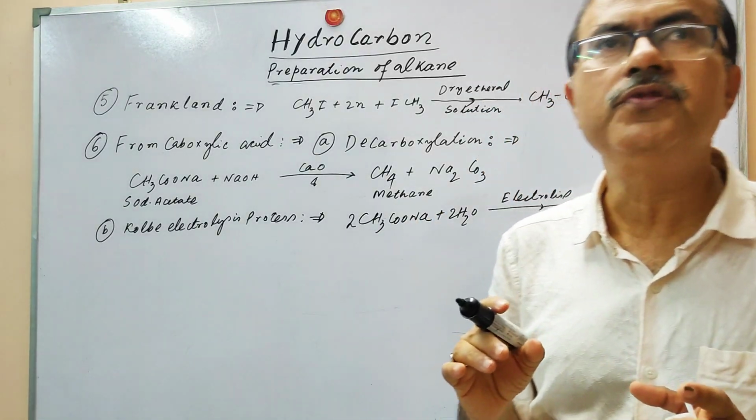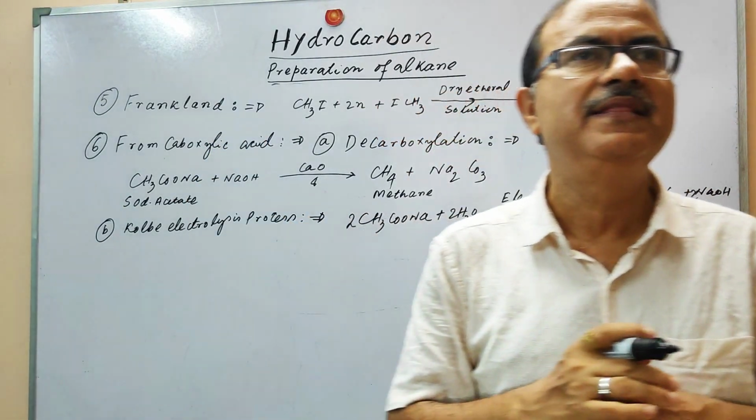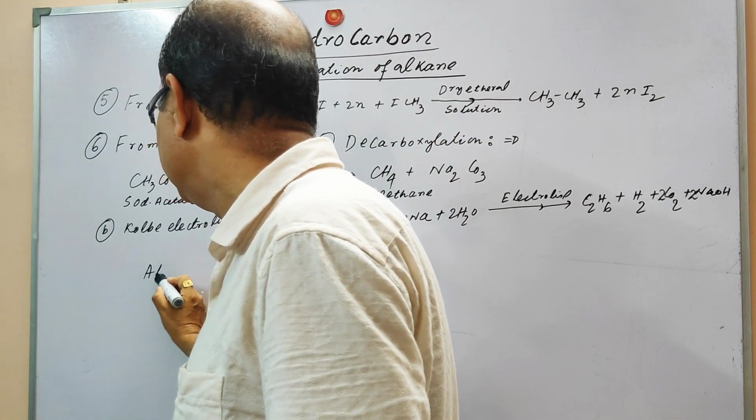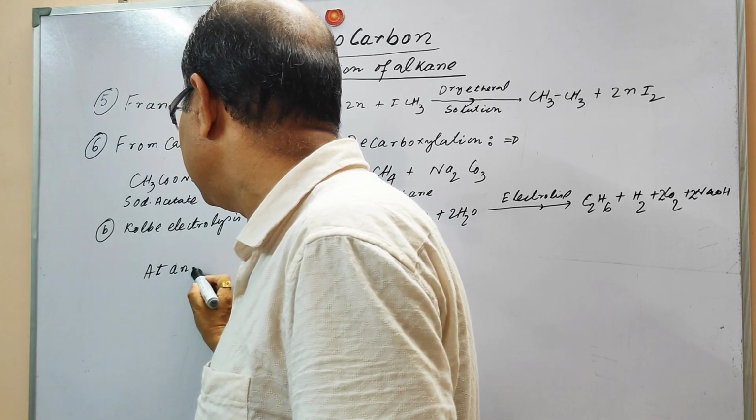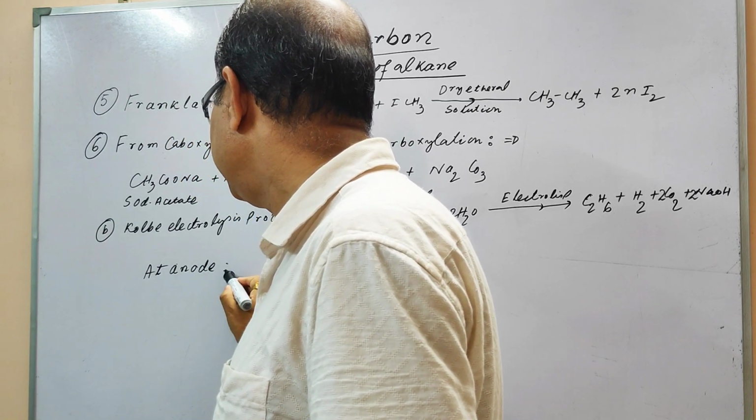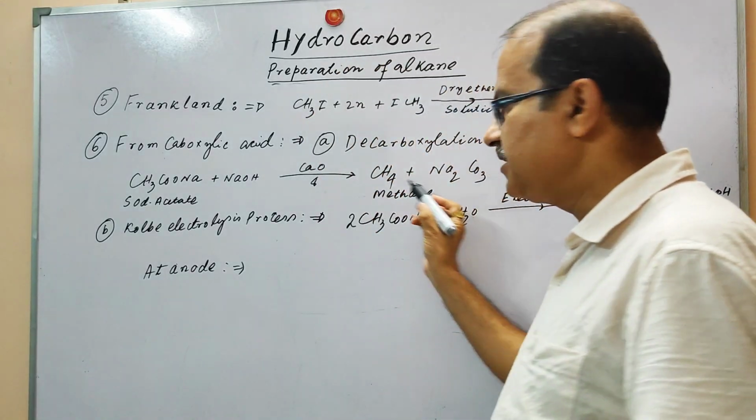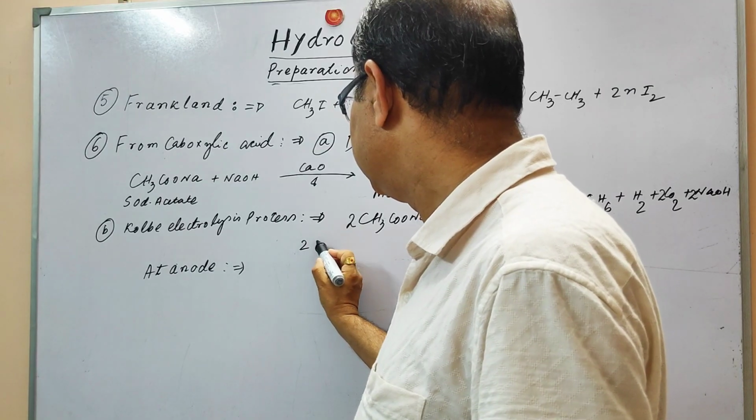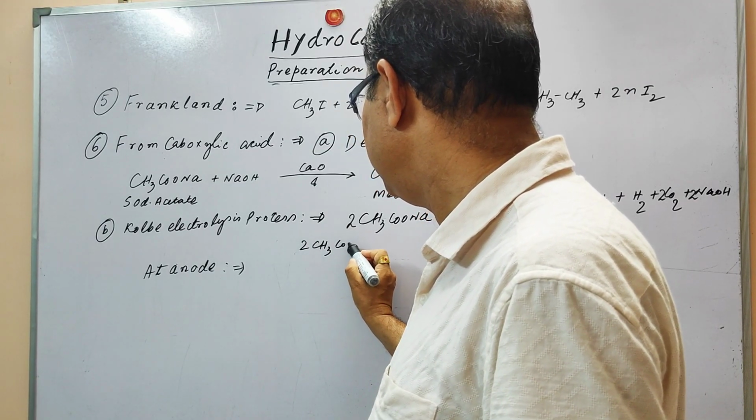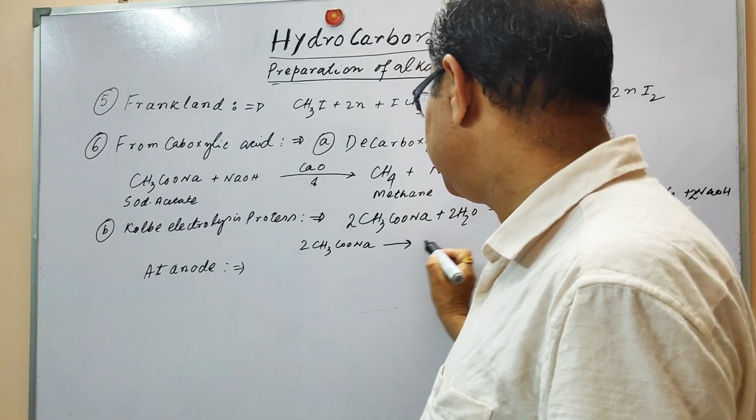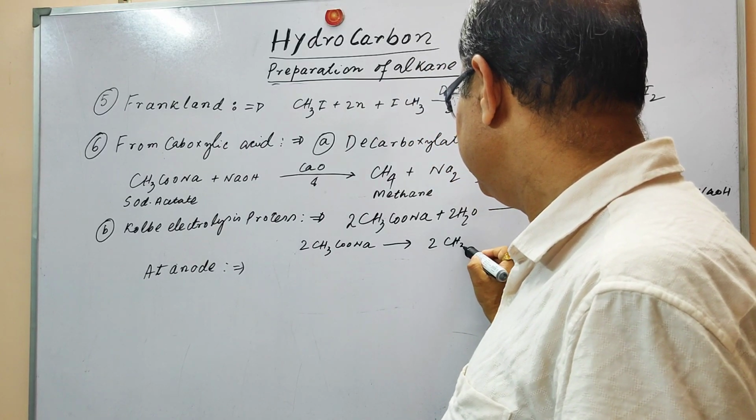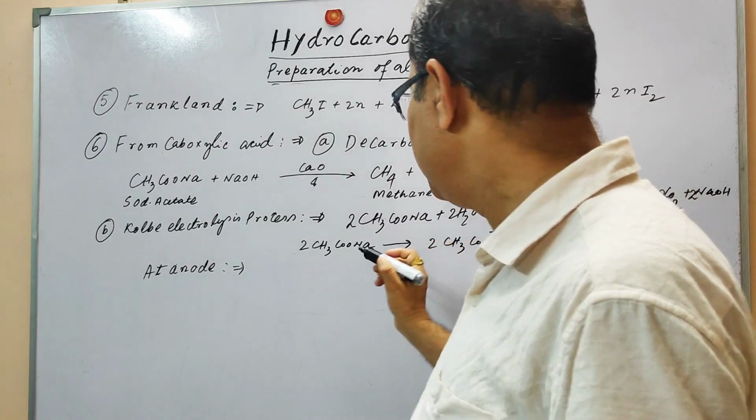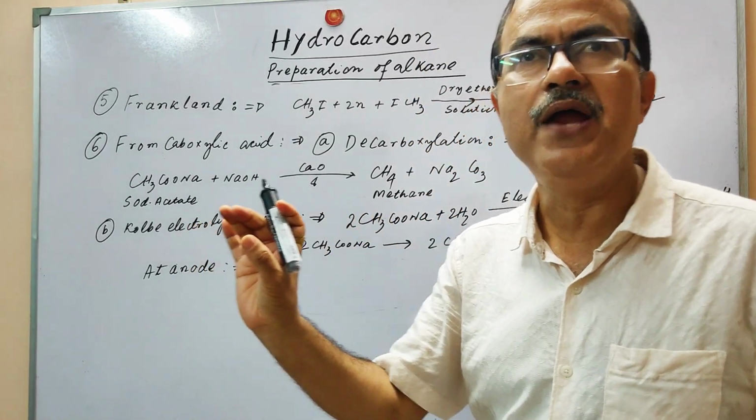In the electrolysis process, we know there are two terminals, one is the anode and another is the cathode. At the anode, basically, the alkane is produced. Here what is going to happen? Basically this is an ionic compound, so it has been dissociated. CH3COONa is dissociated into the acetate ion and Na plus ion. This is a negative ion, and it will go to the anode.